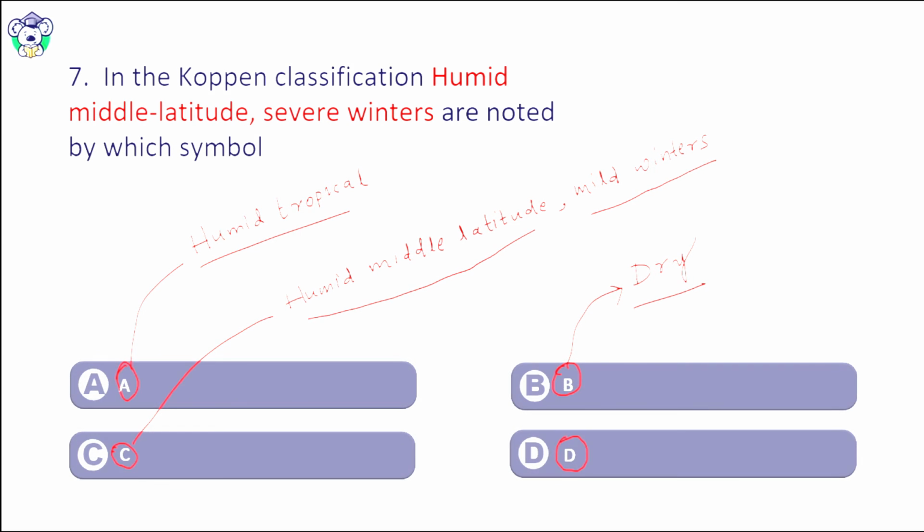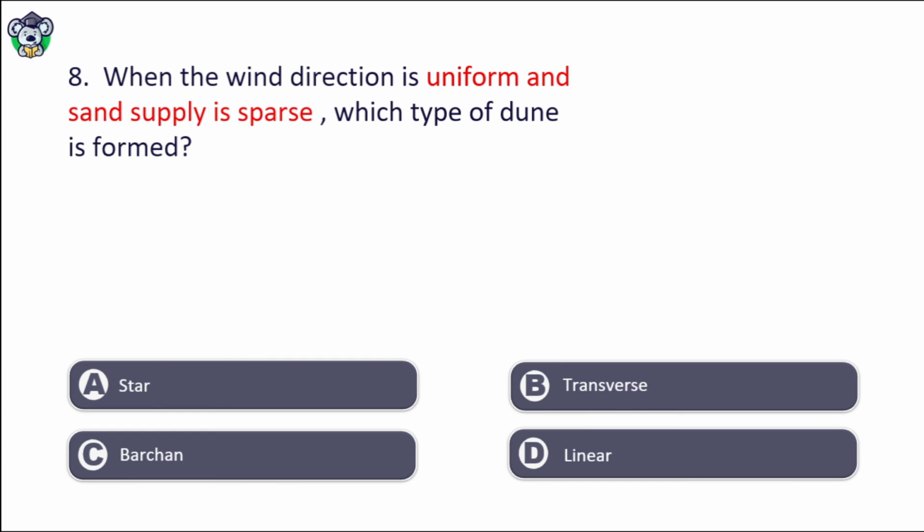Let's go to the last question. When the wind direction is uniform and sand supply is sparse, which type of dune is formed? Sparse means little. Star, transverse, barchan, linear. The right answer is option C, that is barchan.